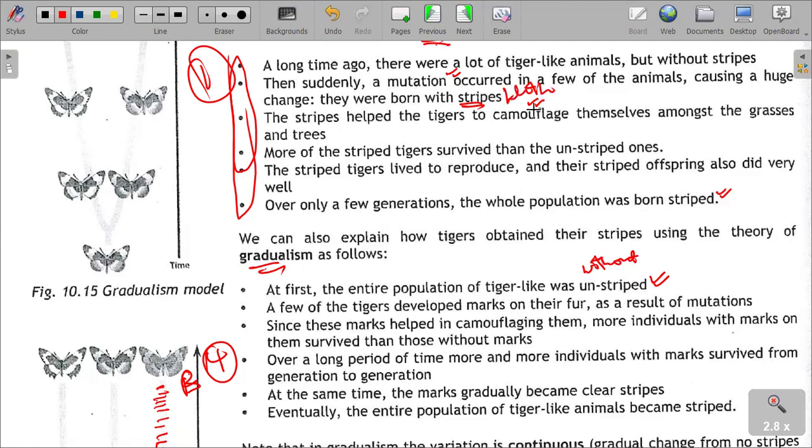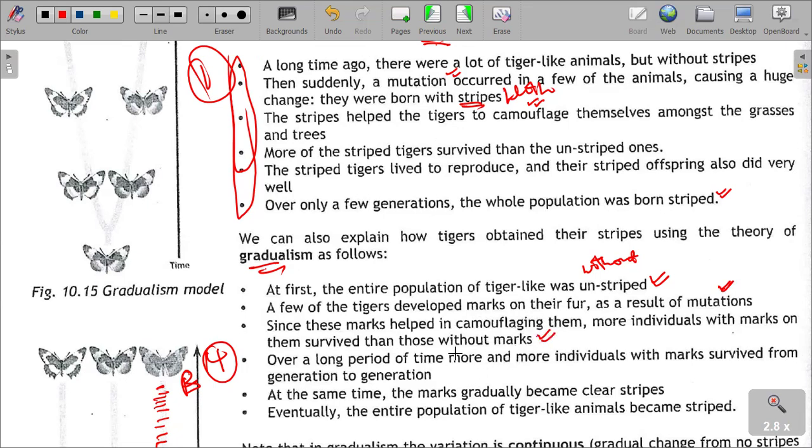You understand? If you look at that, it identifies the variation that is taking place between gradualism and punctuated equilibrium. So a few of the tigers developed marks over their fur as a result of mutation. Mutation took place in both scenarios. Since these marks helped in camouflaging them, more individuals with marks on them survived than those without marks.